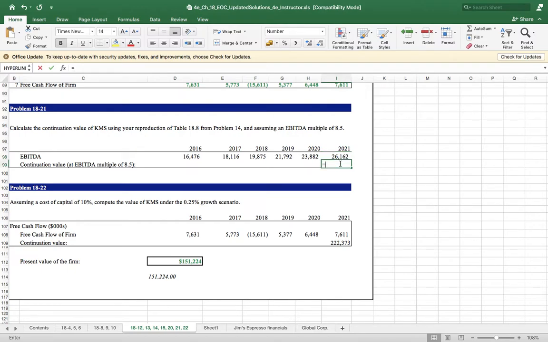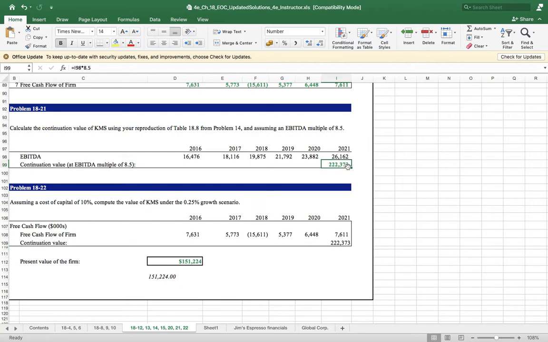Then the terminal value is equal to the last year's EBITDA multiplied by 8.5, like the price earning PE multiple. Similarly, the EBITDA multiple 8.5 will give you the terminal value. See, you are forecasting from 2016 to 2021, but the company will not close in 2021, right? So we make the terminal value.